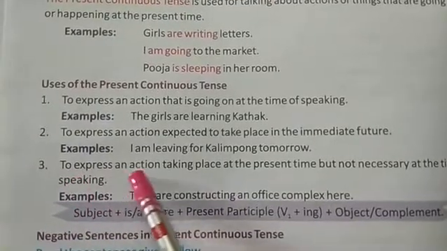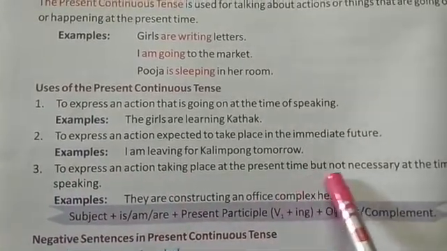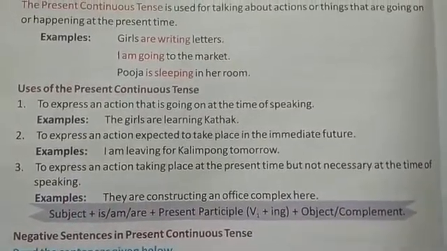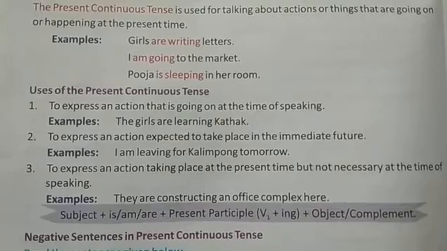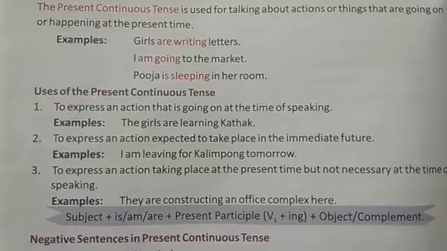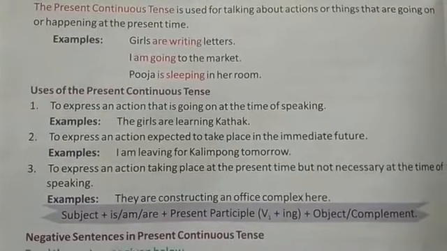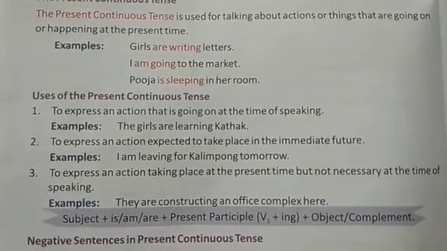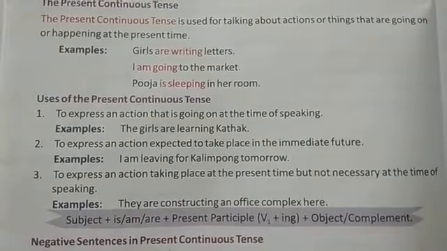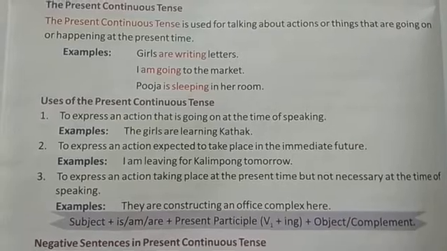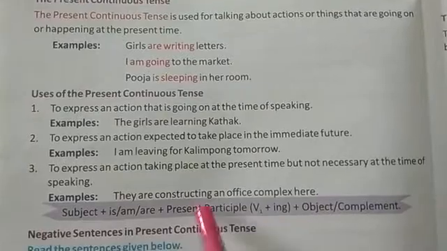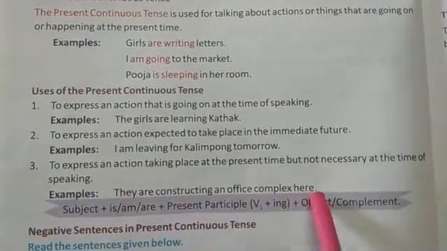Number 3 is to express an action taking place at the present time but not necessarily at the time of speaking. Like: they are constructing an office complex here.